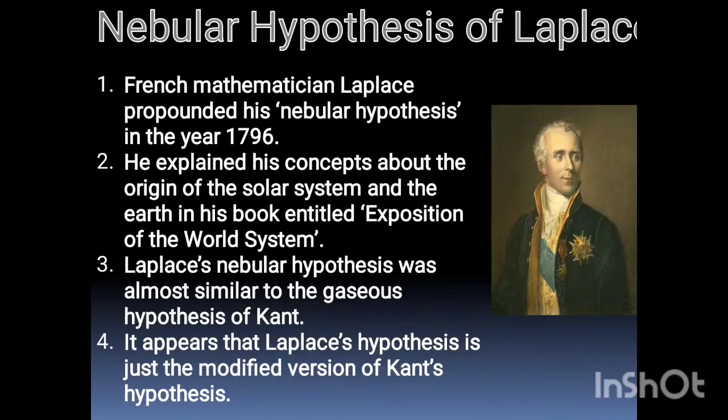Laplace was the French mathematician who propounded his nebular hypothesis in the year 1796, and he explained his concept in very simple words about the origin of our solar system in the book entitled The Exposition of the World System. Laplace's nebular hypothesis was almost similar to Kant's hypothesis. As I said earlier, it is the modified version of Kant's.